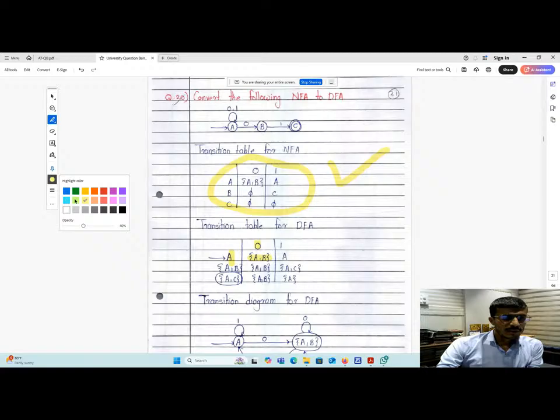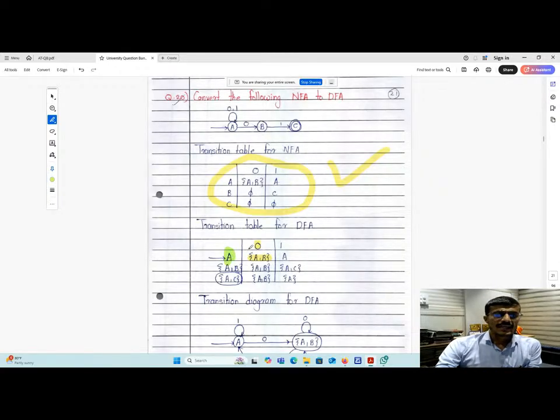Whatever initial state is present over there, you have to take that as the initial state. From this A, 0 went to AB. By taking the 0 transition, you go to AB. By taking 1, you go to A. You can see here, A's 0 transition goes to A and B, and A's 1 transition goes to itself. Now we have already covered this state A.